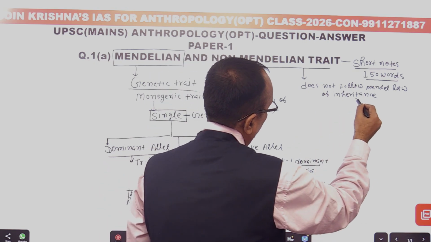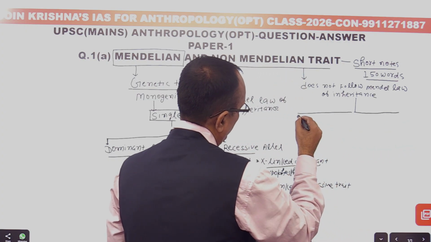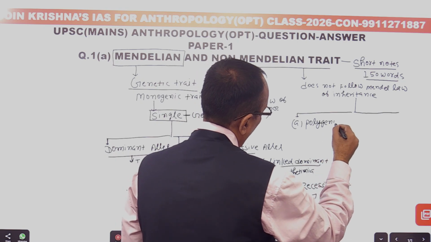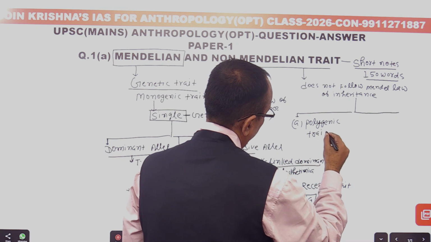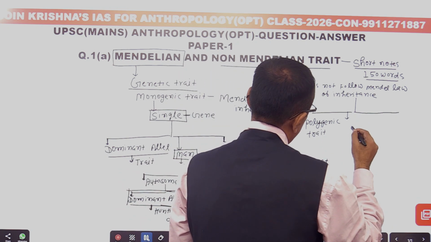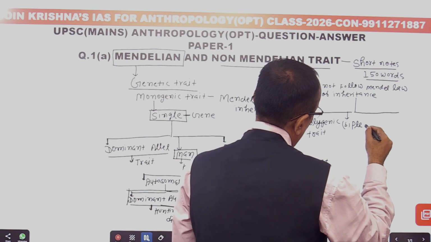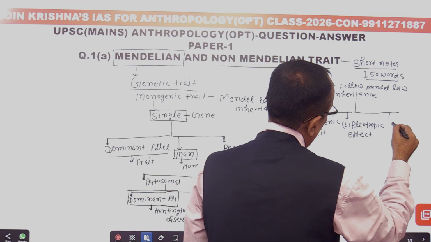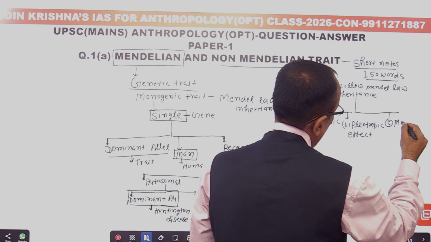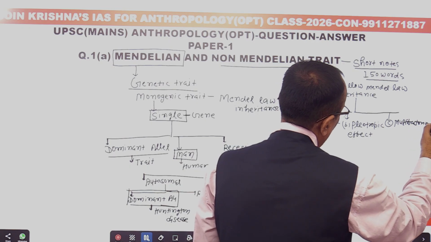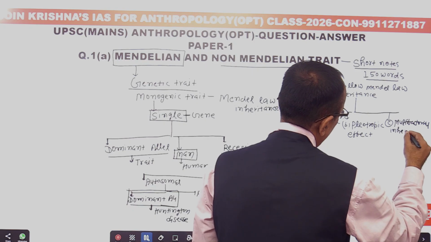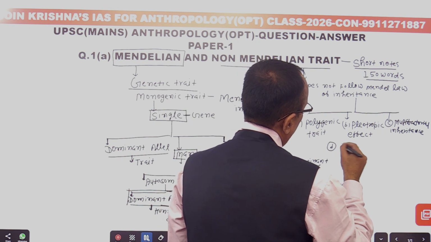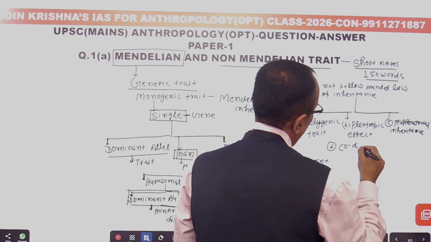Here you can give examples related to, first, the polygenic trait; second, the pleiotropic effect; third, multifactorial inheritance; and fourth, you can give examples related to codominance.